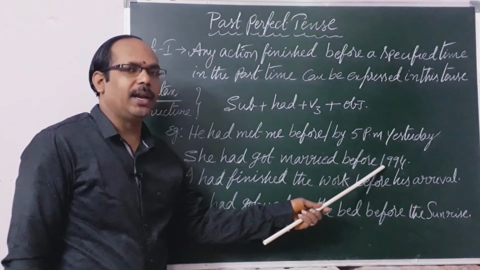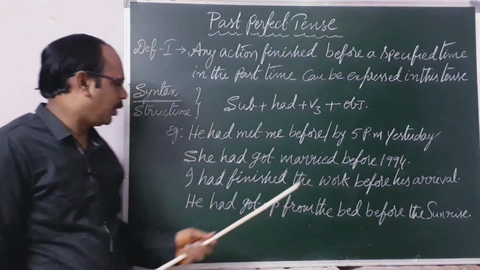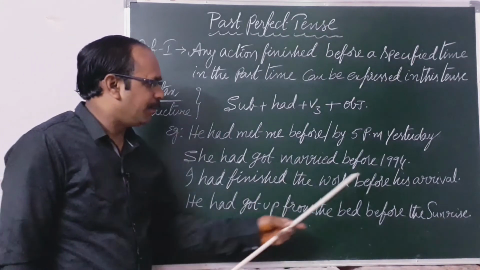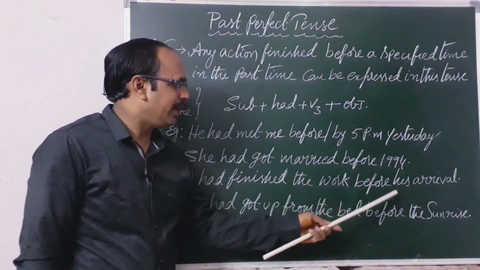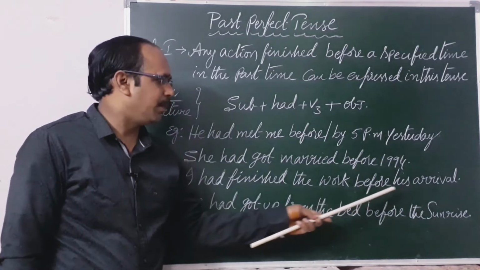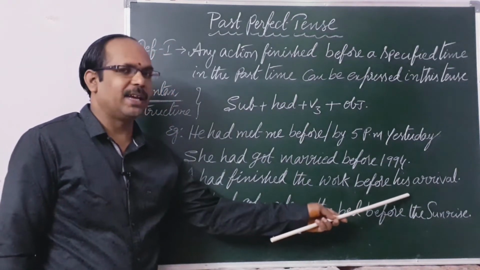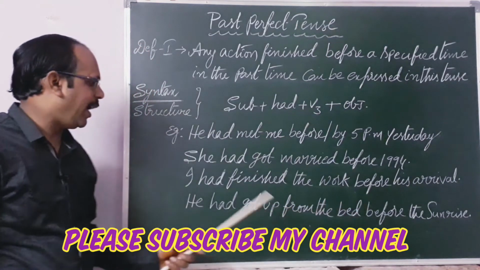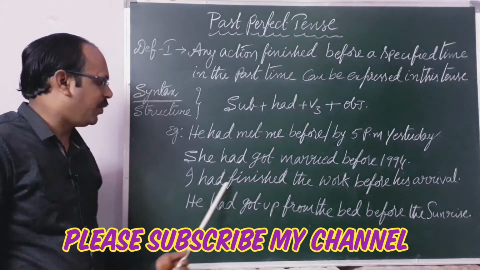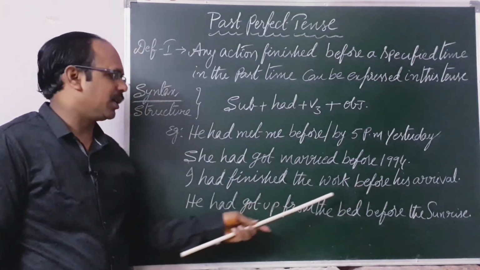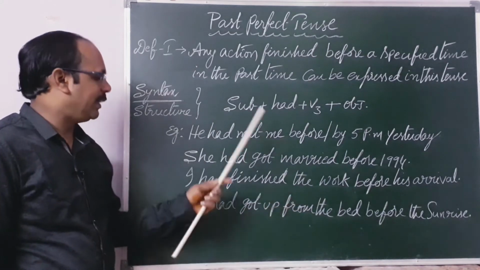Maybe in 1993 or 1992. The third sentence is, I had finished the work before his arrival. Here his arrival is a specific time indication, but before his arrival comes under unspecified time indication. So when had I finished the work? Before the specific time indication. So we have to express it in this tense.